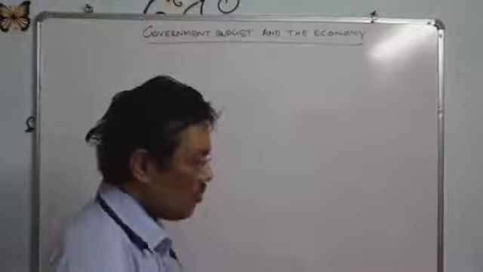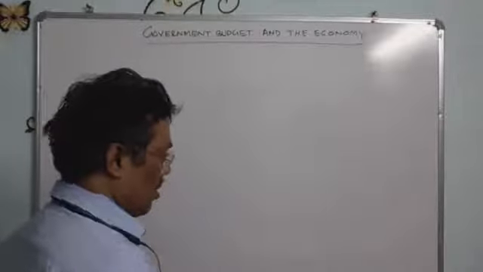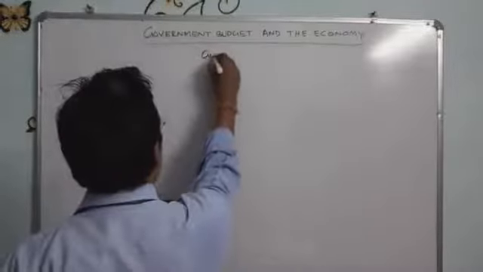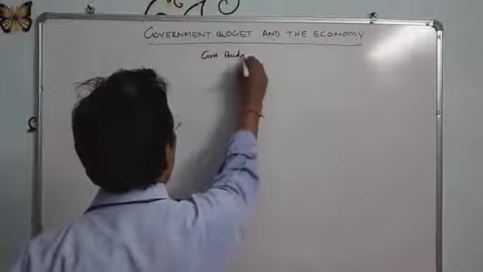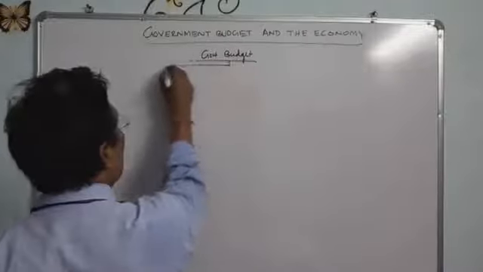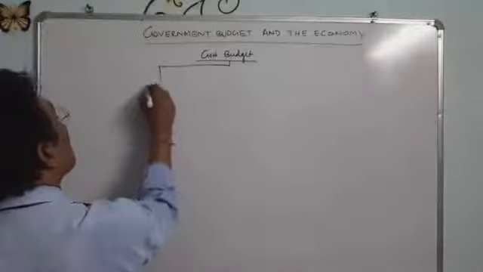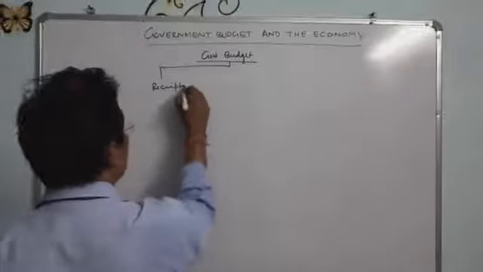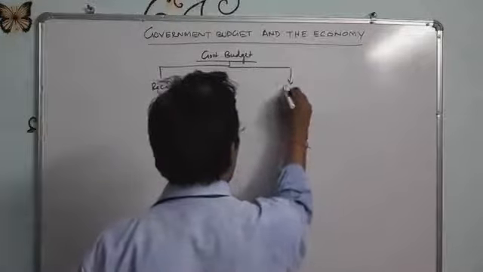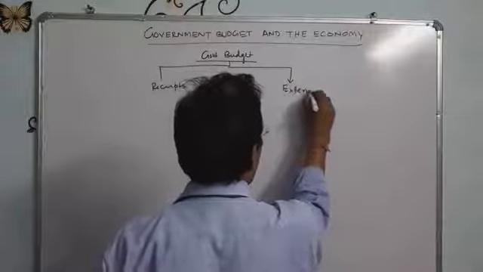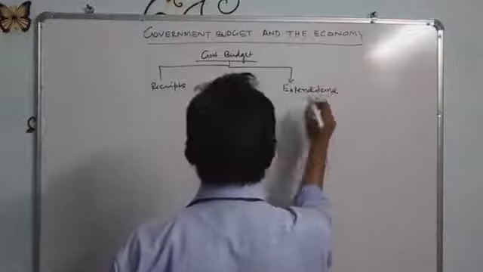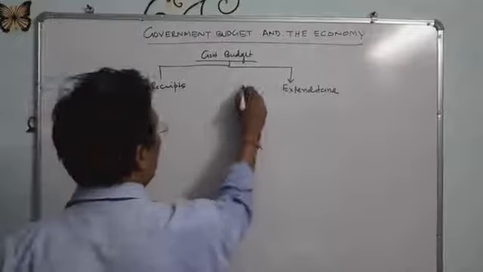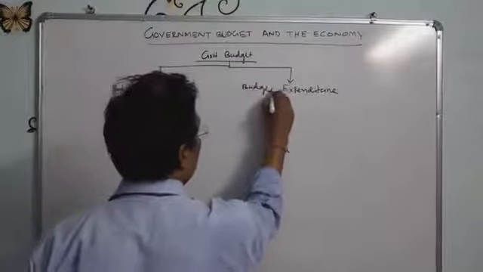One is budget receipt and another is budget expenditure. I was discussing that the government budget is divided into two parts: receipts and expenditures.